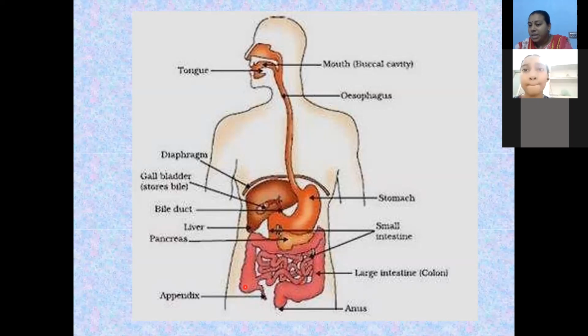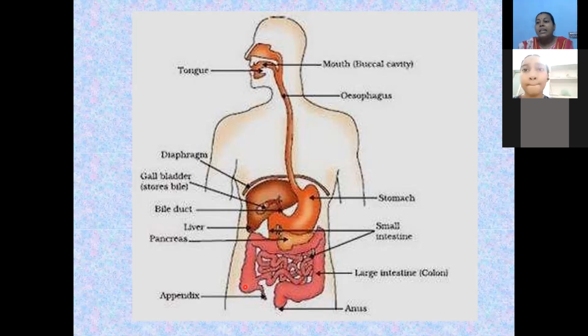From these nutrients, our body cells get energy, and by using that energy our cells carry out their regular cellular activities. Understood? Next, egestion means undigested food is sent out of the body. Now let us talk about the large intestine.